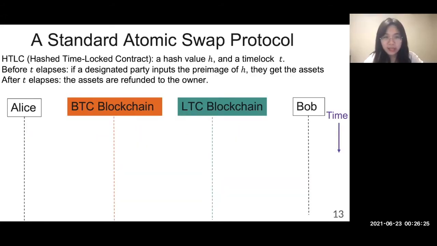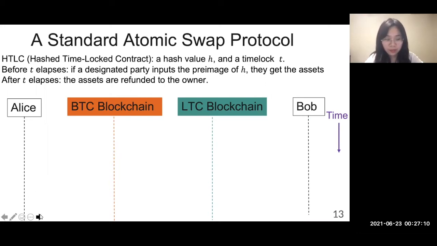Let's first look at a standard atomic swap protocol, which is not a hedged one. It uses a hash time lock contract as a key component. A hash time lock contract is associated with a hash value h and a time lock t. According to the contract, before t elapses, if a designated party inputs the pre-image of h, they will get the assets in the contract. Otherwise, after t elapses, the assets are refunded to the owner. Let's look at a detailed protocol for Alice trading her Bitcoins with Bob's altcoins.